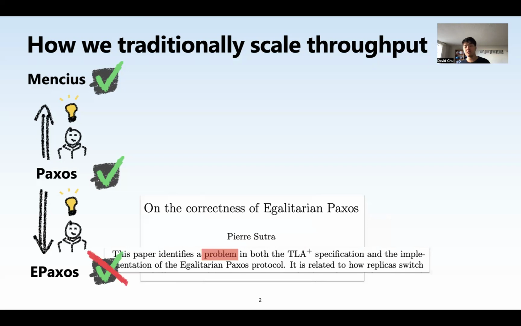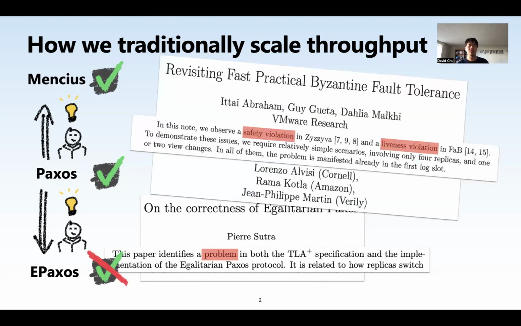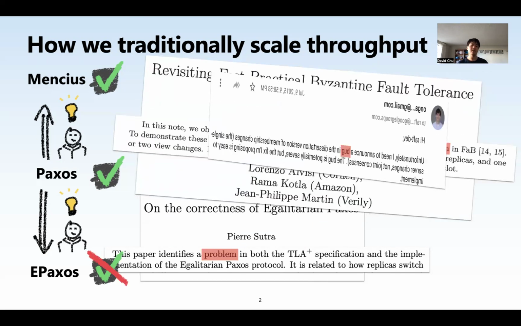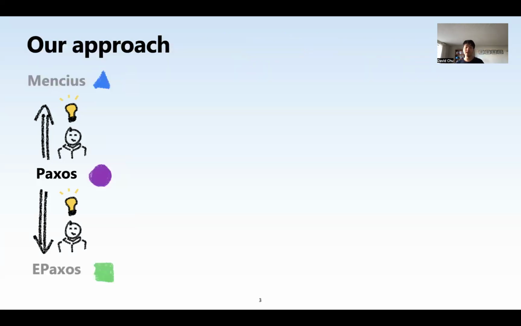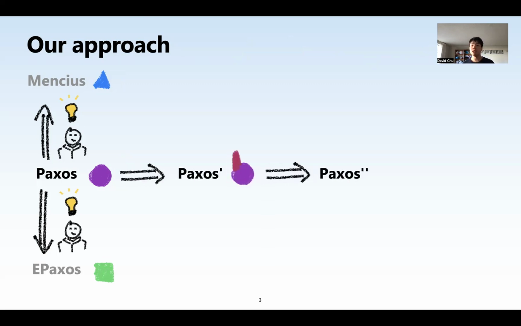Unfortunately, because these protocols are complicated, their proofs are also complicated, and we often get this process wrong. So we present an orthogonal approach. Instead of creating entirely new protocols from scratch, we'll use small local rewrites to incrementally modify existing protocols until we have one whose performance rivals that of existing hand-optimized protocols.